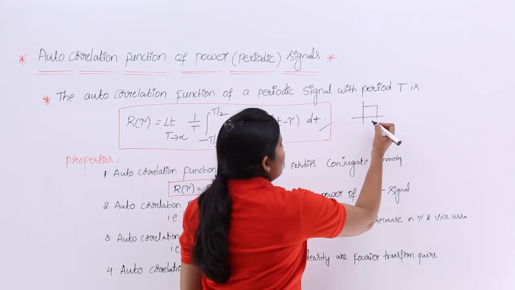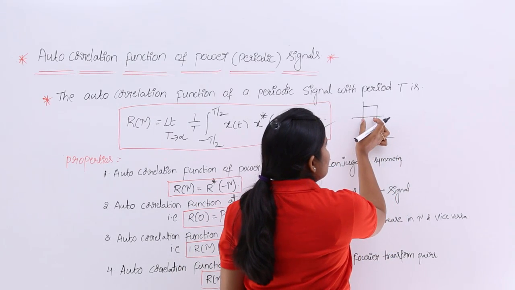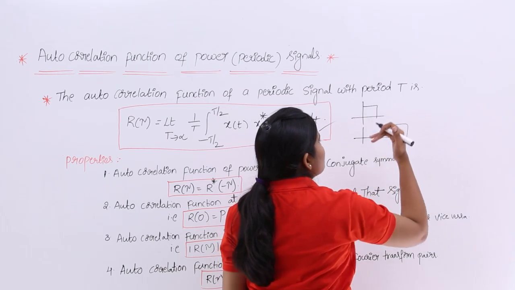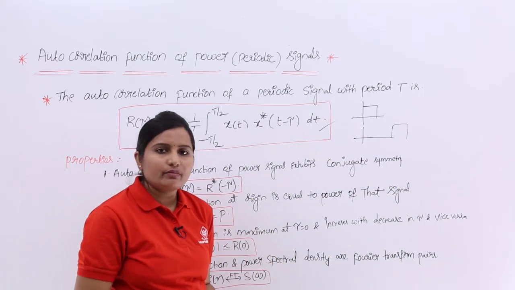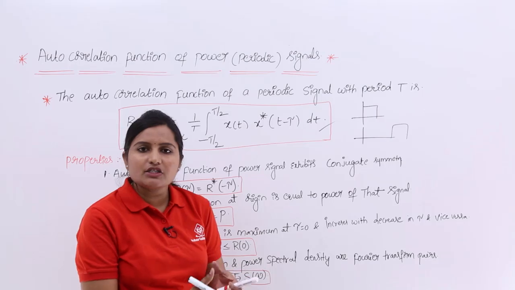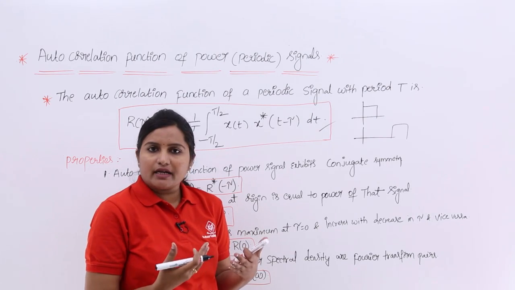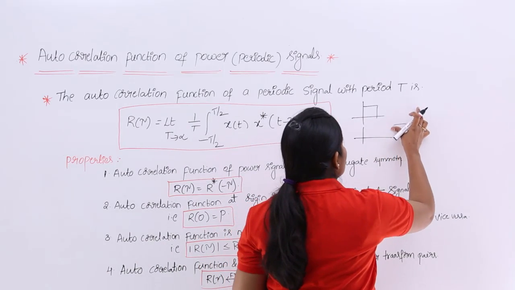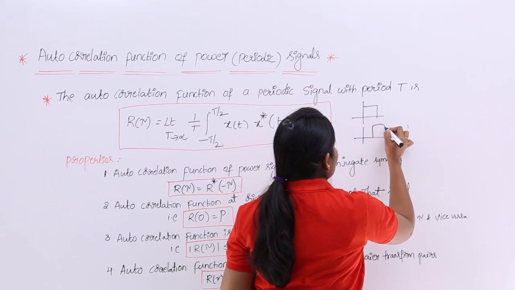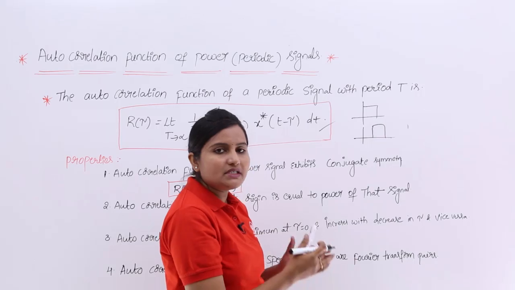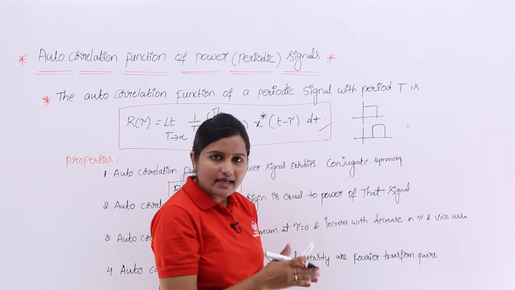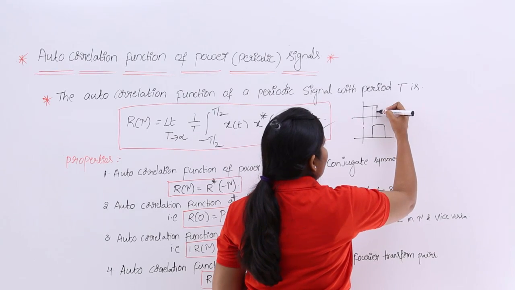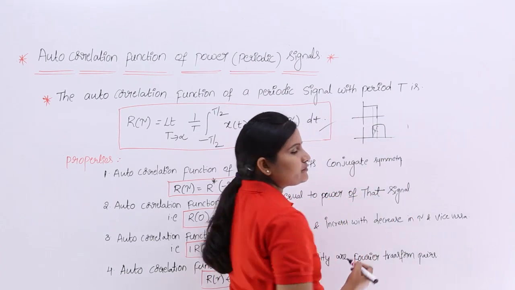Tau means shift. If you increase this shift and combine the two waveforms, we will not get much measure of similarity, which means we will not get much autocorrelation function. If you reduce the shift, so we are not shifting much, that means tau value is less, then if you combine these two waveforms, the measure of similarity will be there.